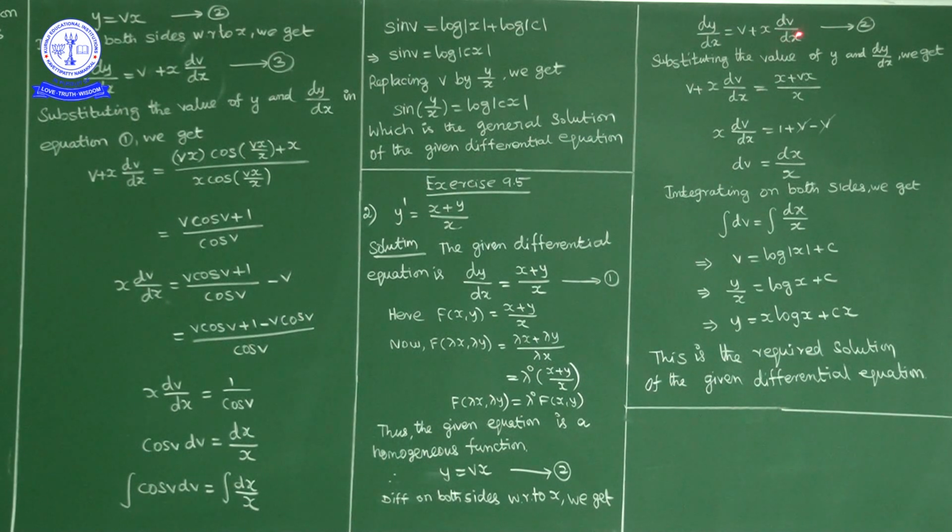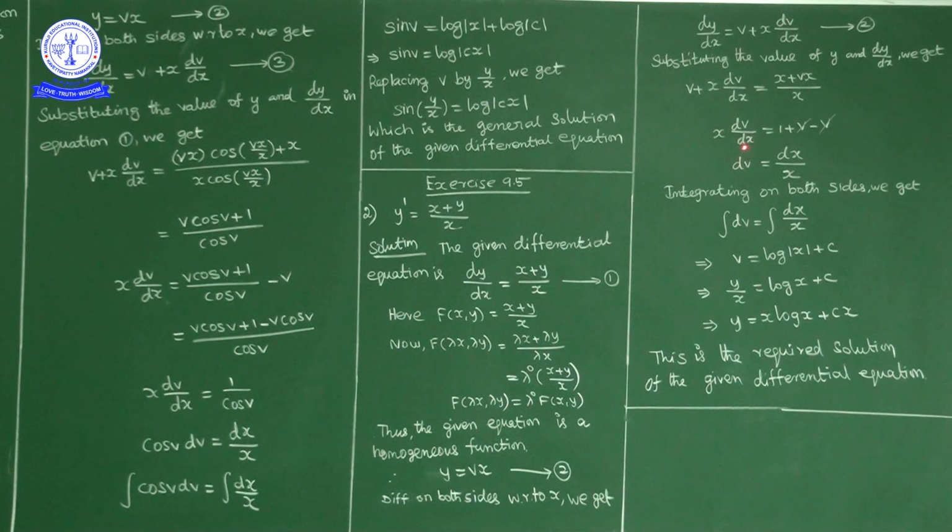Now from equation 1, substituting dy upon dx equals v plus x dv upon dx and y equals vx, we get v plus x dv upon dx is equal to (x plus vx) upon x. Numerator and denominator x common and cancel. So we have v plus x dv upon dx is equal to 1 plus v. Writing v this side, minus v, x dv upon dx equals 1 plus v minus v. Plus v minus v cancel. So we have x times dv upon dx is equal to 1.